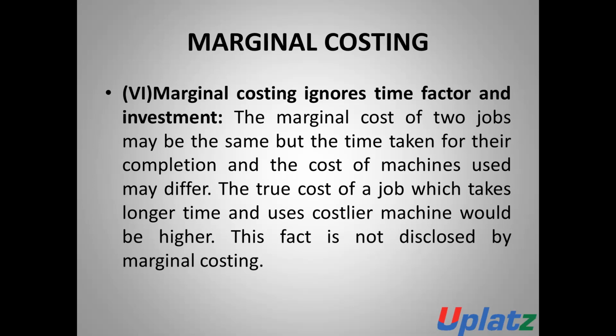The true cost of a job which takes longer time and uses a costlier machine would be higher. But this fact is not considered by marginal costing, and is not displayed by it. So marginal costing ignores the time factor and the investment, which have an important part in calculating the cost of a unit. So this is a limitation or disadvantage of marginal cost.